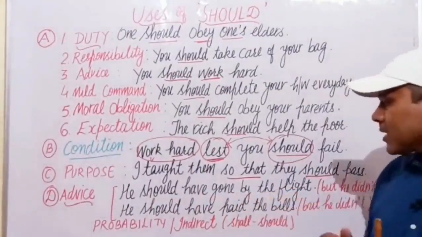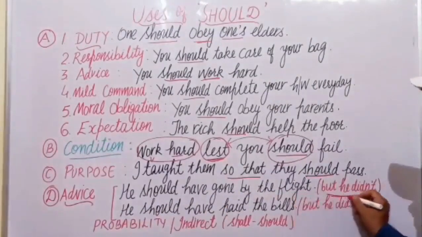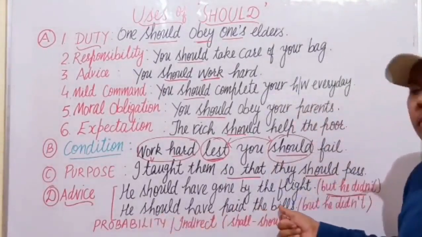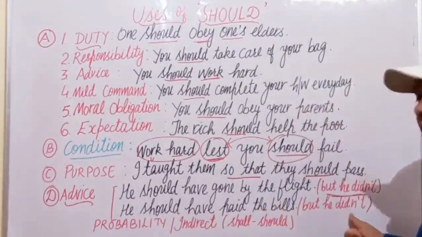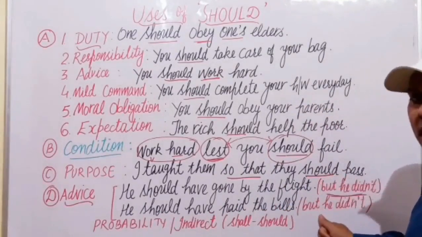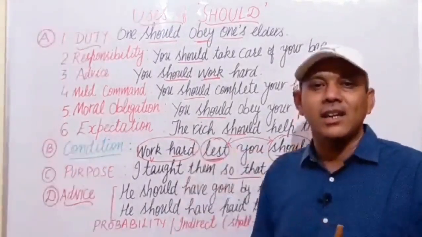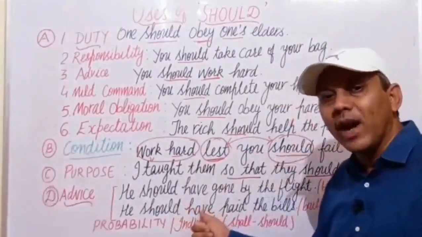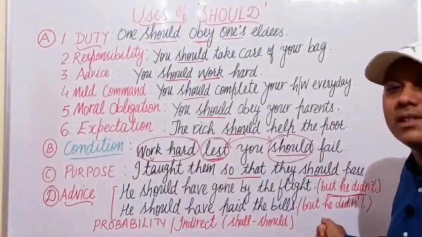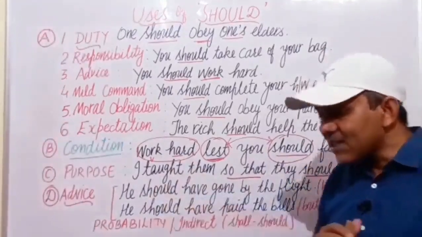You should have, but you didn't. Or he should have gone by the flight but he didn't. And the next sentence is he should have paid the bills but he didn't. ये इसका मीनिंग है, यहां लिखा नहीं होता, this is the meaning. ही शुड हैव पेड द बिल्स, उसे बिल्स पे कर देने चाहिए थे, बट वी आर एडवाइजिंग हिम आफ्टर वी केम टू नो दैट ही डिडंट पे हिज बिल्स. ऐसे कंडीशन में भी हम शुड का यूज करते हैं. And the last is probability.